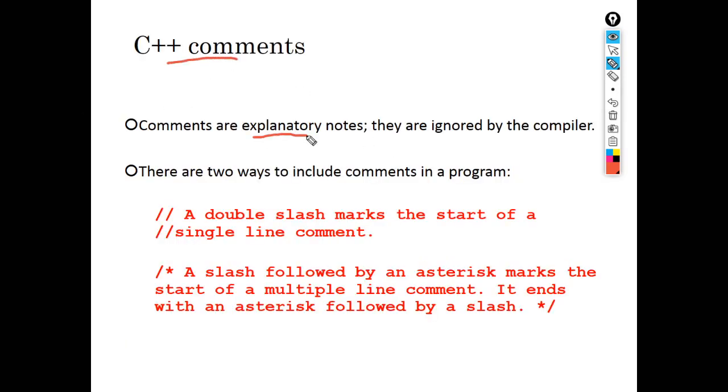Next is the comment. Comments are nothing but some notes, written only for the understanding of the user. The double slash is a single line comment, and slash asterisk, ending with asterisk slash, is a multi-line comment. Comments are not executed by the compiler.